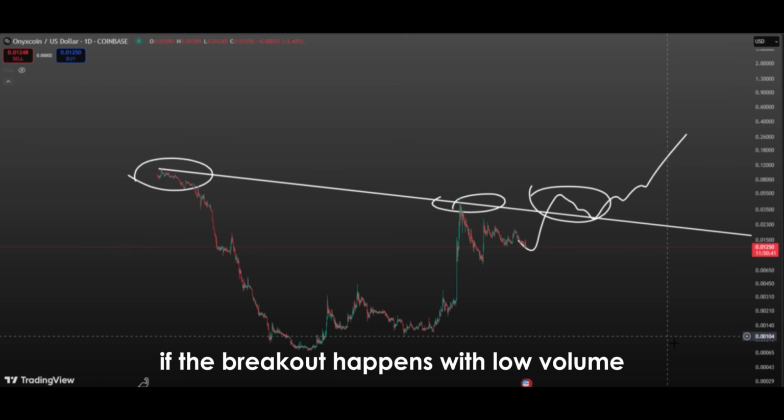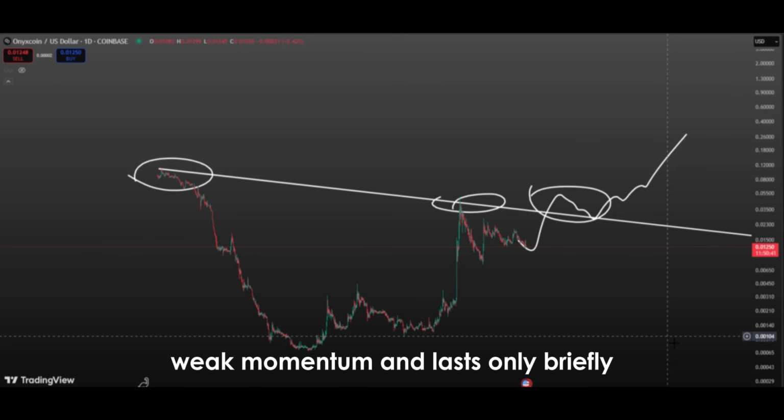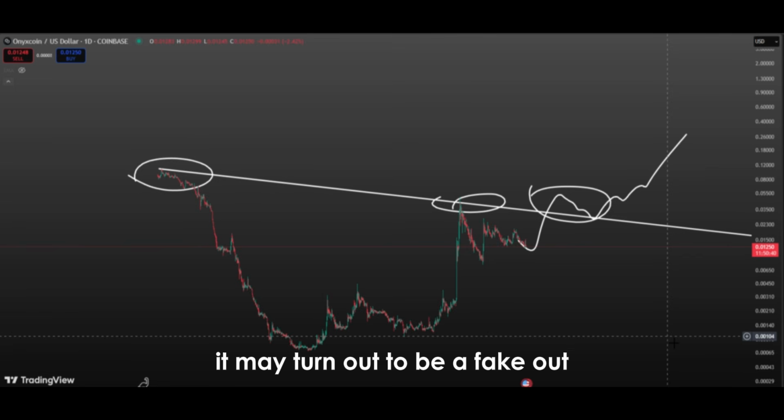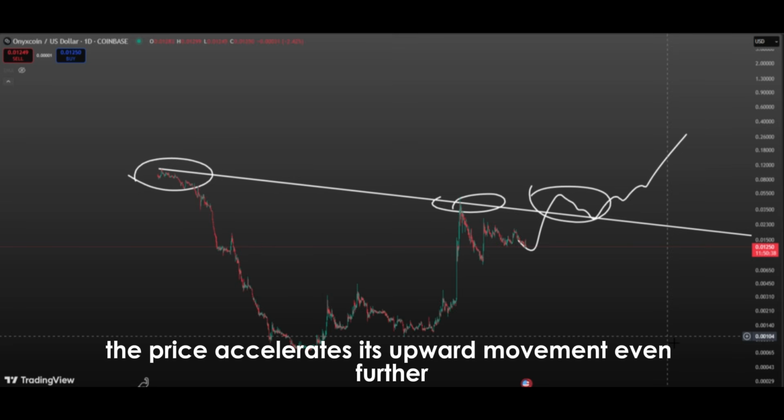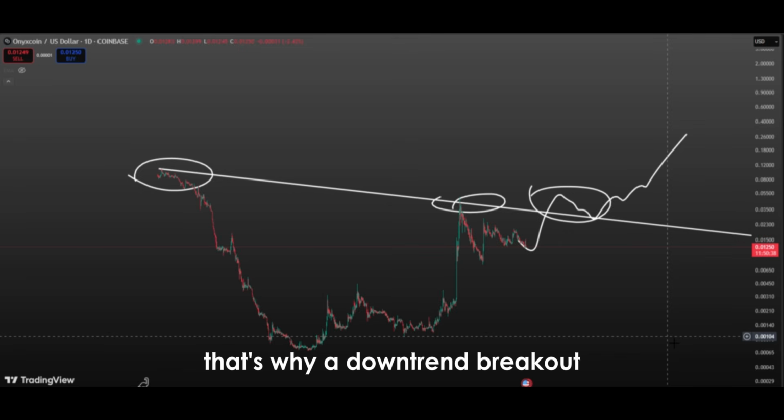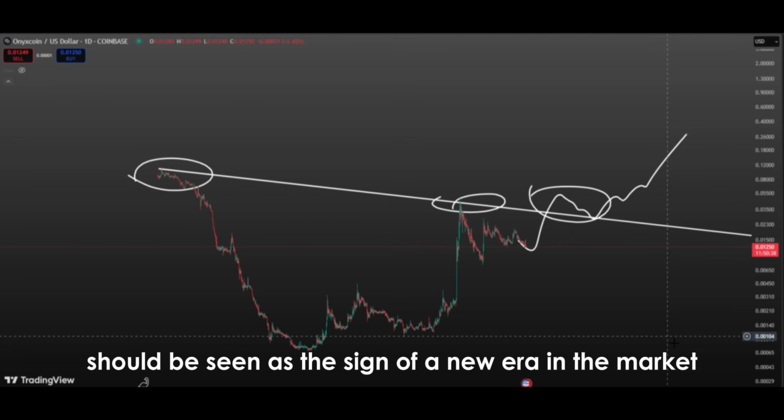If the breakout happens with low volume, weak momentum, and lasts only briefly, it may turn out to be a fakeout. But when it happens with high volume, strong candles, and decisiveness, investor confidence grows. In such a scenario, the price accelerates its upward movement even further. That's why a downtrend breakout should be seen as the sign of a new era in the market.